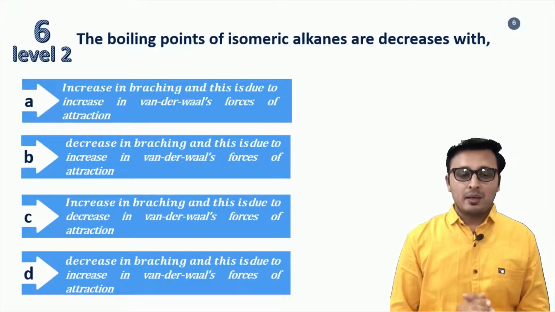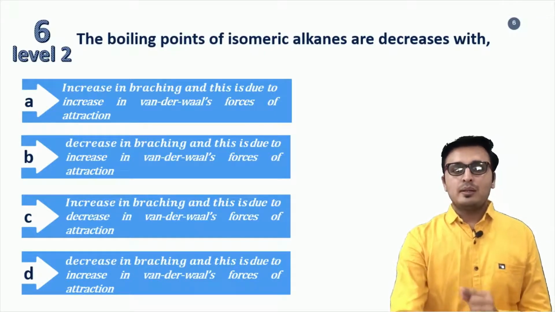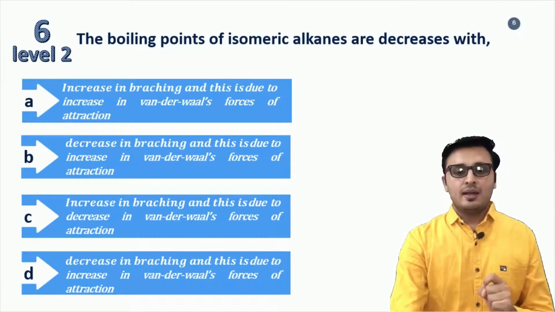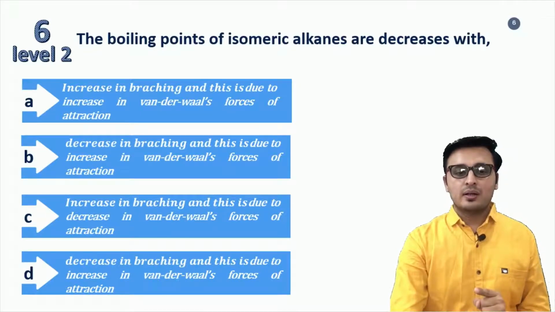So the correct pair is option C, that the boiling point of isomeric alkanes decreases with increase in branching, and this is due to decrease in van der Waals forces of attraction, option C.